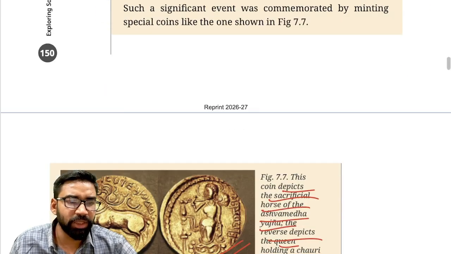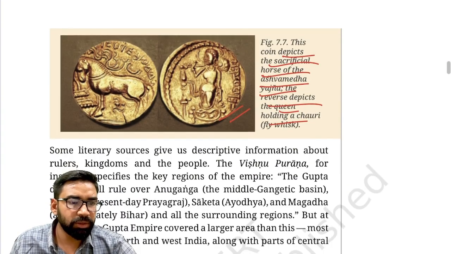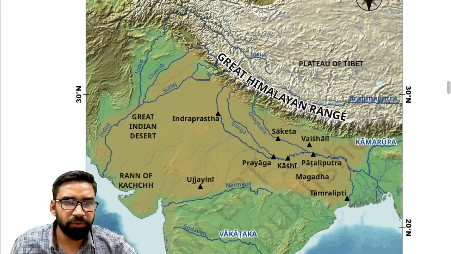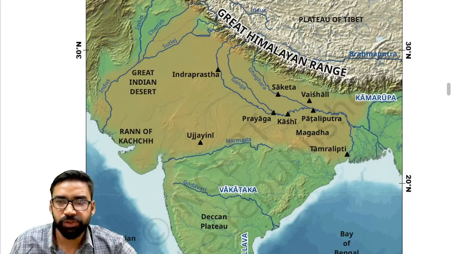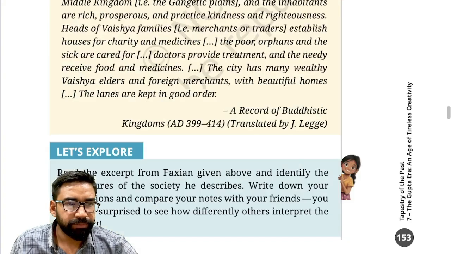Now, we'll talk about the administration. First of all, we are going to discuss the administration of the Gupta Empire.